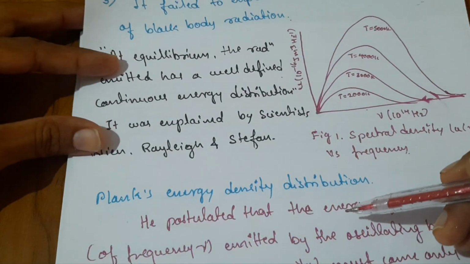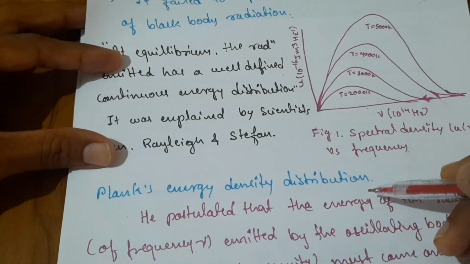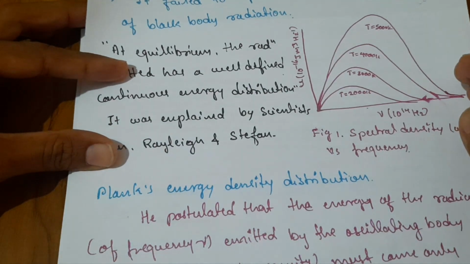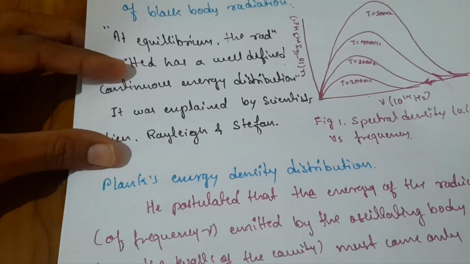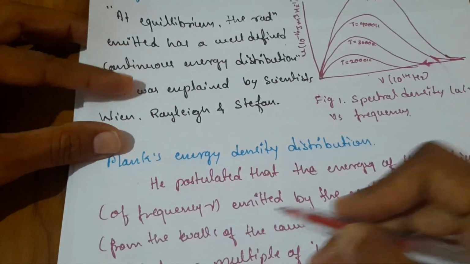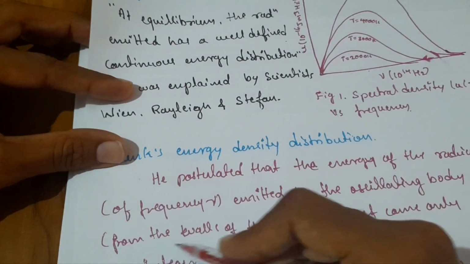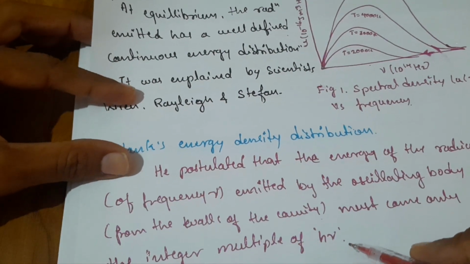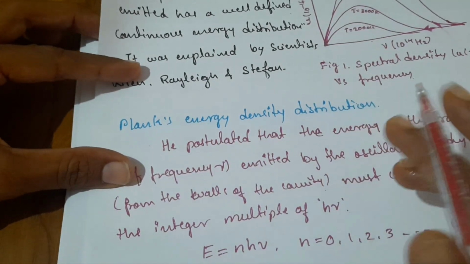So Planck's quantum hypothesis, or Planck's energy density distribution: if we understand it, we can clearly come to know how exactly energy is, whether it is discrete or continuous in nature. He postulated that the energy of the radiation of frequency nu emitted by the oscillating body, that is from the walls of the cavity, must come only in integer multiples of h nu. That is, energy is not continuous, it is always discrete in nature.